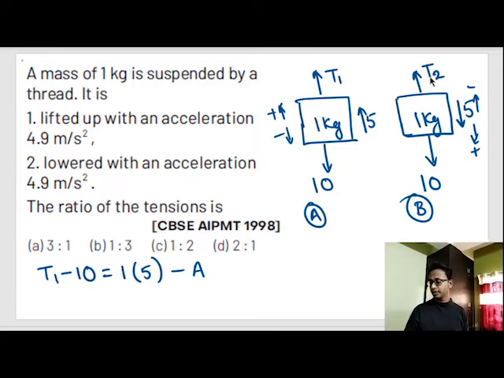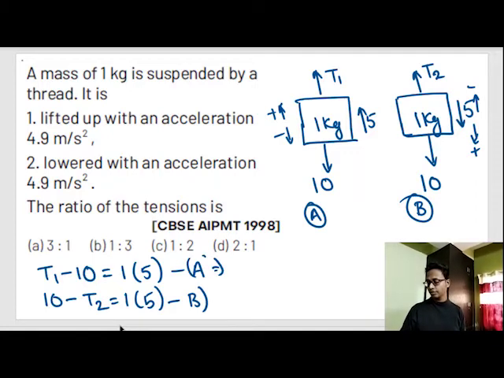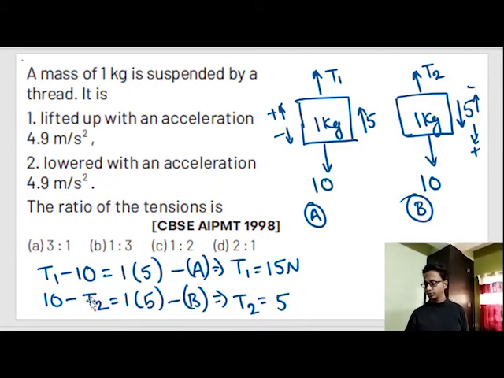From case B, 10 minus T1 plus 10 minus T2 is equal to 1 into 5. So T1 out here can be written as 15 Newton. I took the 10 to the right hand side. And T2 out here can be written as 5. I took the T2 to the right hand side and 5 to the left hand side. So T1 by T2 can be written as 3 by 1. T1 divided by T2 is equal to 15 divided by 5 Newton, which is equal to 3 is to 1.